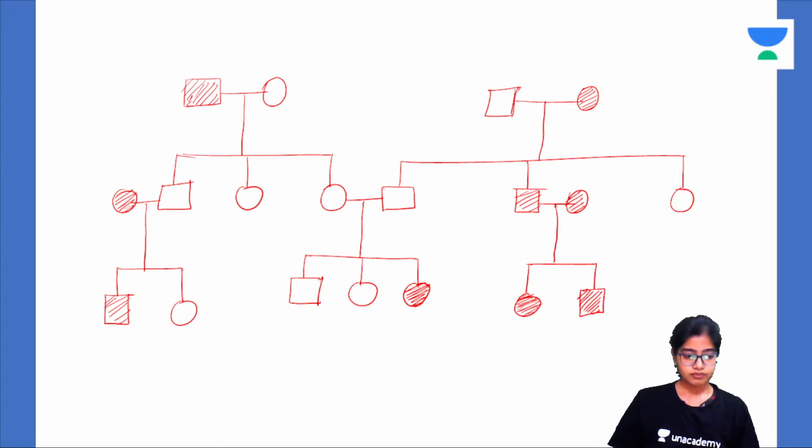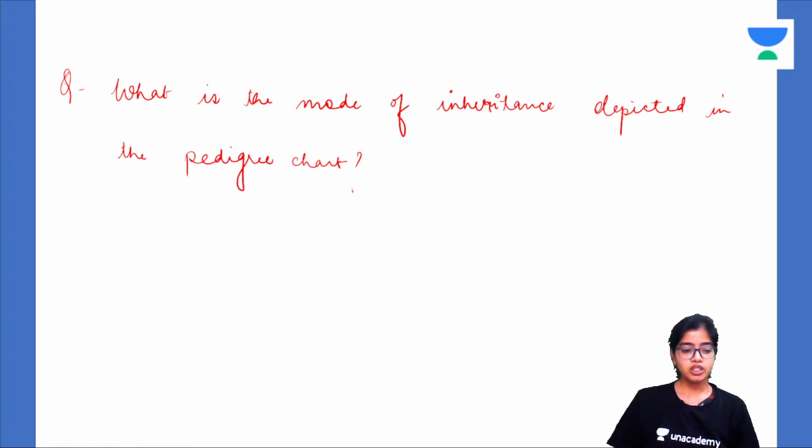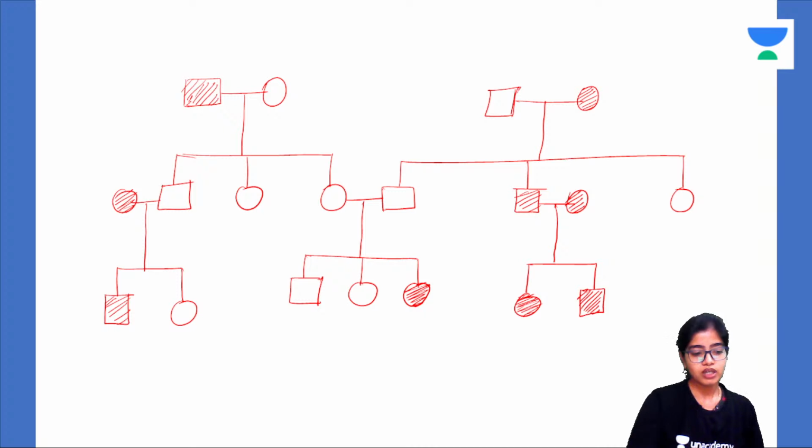Now, this is the question. As you guys can see, this is the pedigree chart, pedigree analysis. Across different generations, 3 generations and 2 families, and they are linked through marriage. Now you have to tell me what is the kind of inheritance that is depicted in this pedigree chart. What is the type of inheritance that is depicted? The question is, what is the mode of inheritance depicted in the pedigree chart? Okay, this is the pedigree chart.